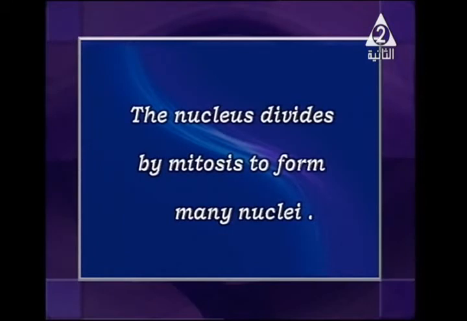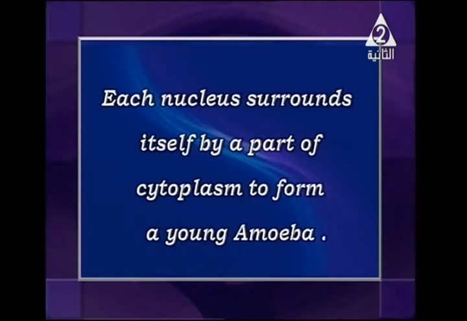Many nuclei form, and after division, each nucleus surrounds itself by a part of cytoplasm to form a young individual. In the case of amoeba, to form a young amoeba. So we have here something called repeated binary fission or encystment.